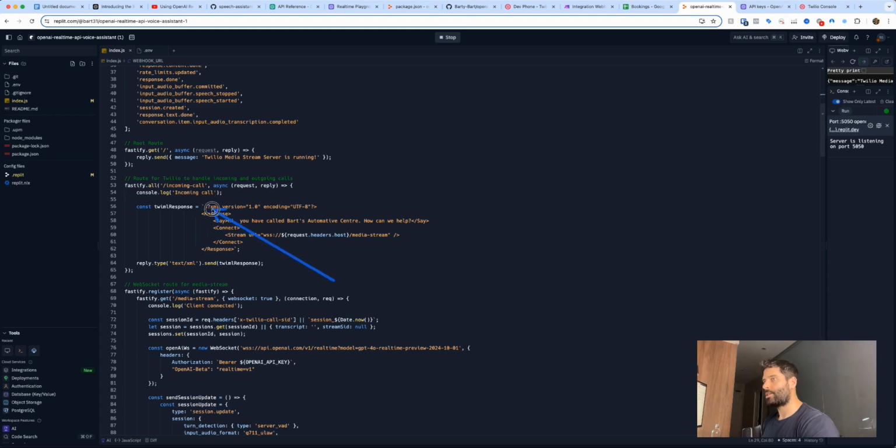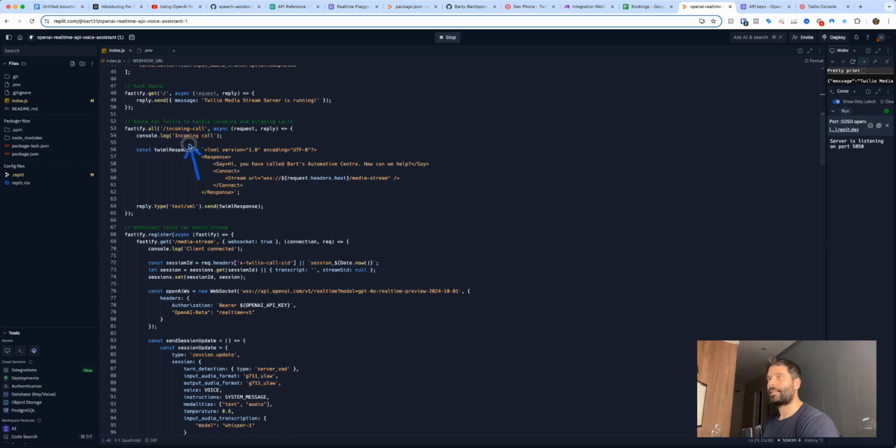So then over here, we actually have our first message that we're sending across to the user, which is, hey, the phone call is successful. How can we help you? So this is the initial message that we send to the user when they make a phone call. And then as you saw, I said something like, hey, I want to make an appointment. And again, that's that first message coming into that incoming-call endpoint that we appended into Twilio.